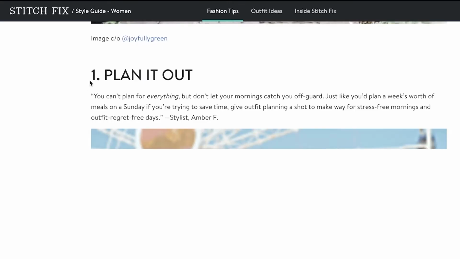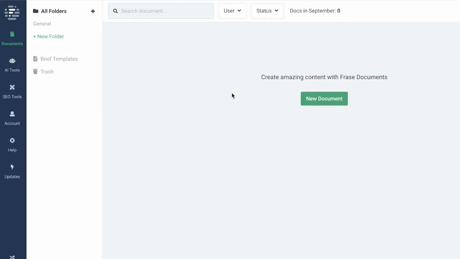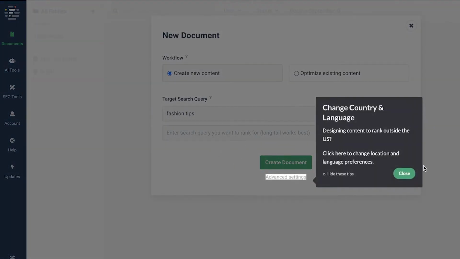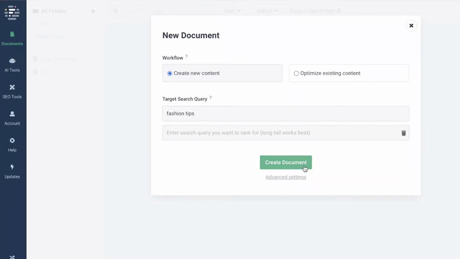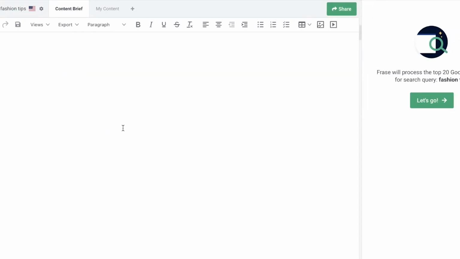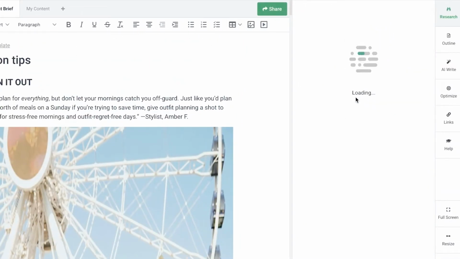Now what I'm going to do is I'm just going to copy this article, just like that. You're going to enter your own information, but once you've done that, you can click on New Document, and you're going to enter the specific search query that you want to target, and you can add multiple different search queries. So after that, you're going to click on Create Document. Now, once you have done that, you're just going to paste your article over here, like so. And once you have done that, you can click on Let's Go. And now your research will get started.